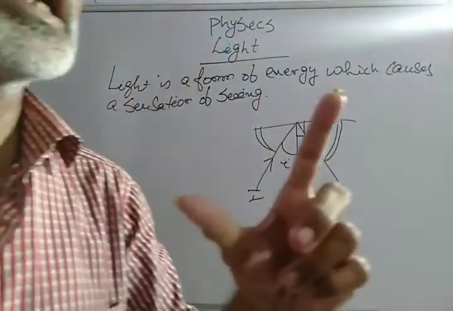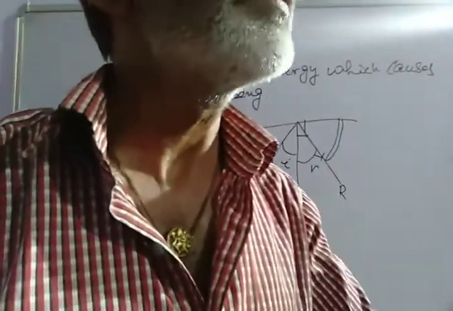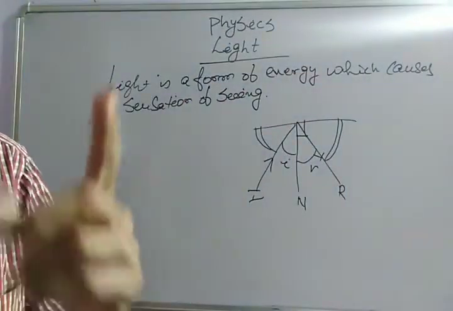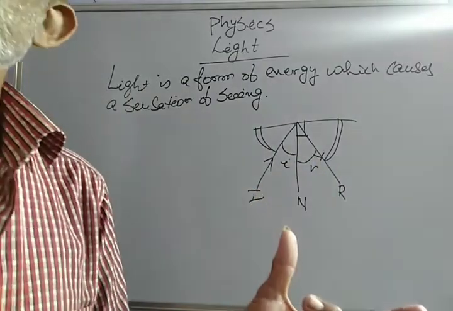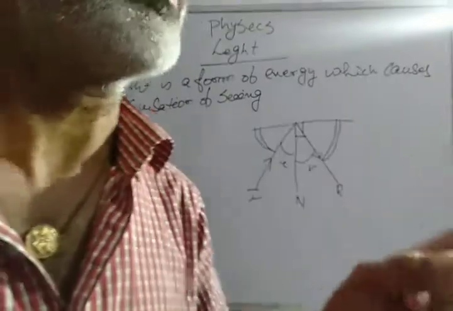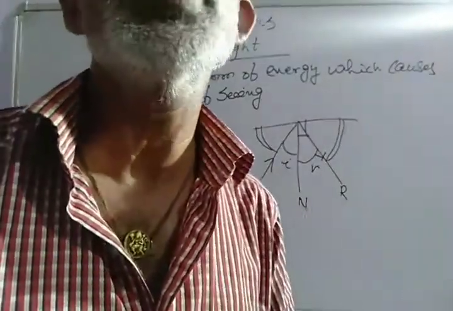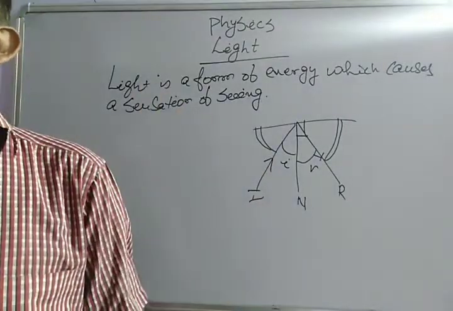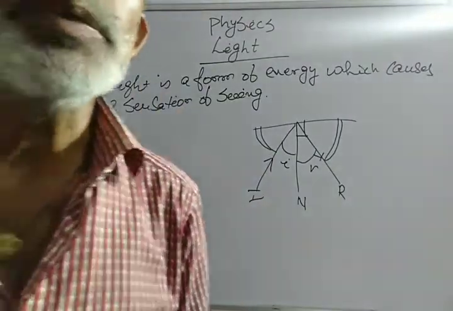These 7 colors are the 7 rainbow colors, and if we add these 7 colors, then we will get white light. And if all the 7 colors are absorbed, then we will get black. So this is all about the chapter light.